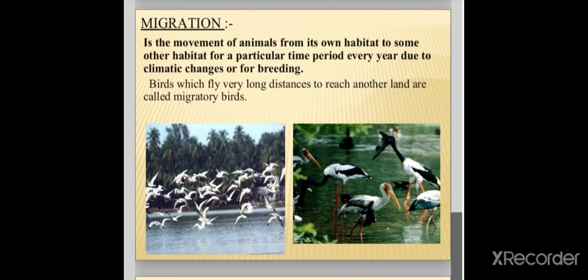Migration. Migration means movement of animals from their own habitat to another habitat for a particular time period of the year due to climatic changes or for breeding. Birds which fly very long distances to reach another land are called migratory birds. Example: Siberian crane.